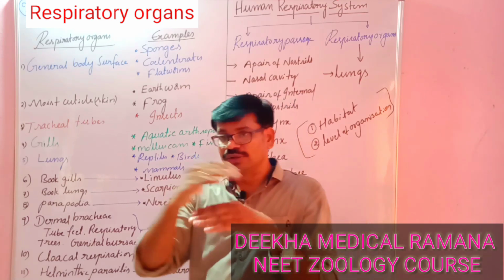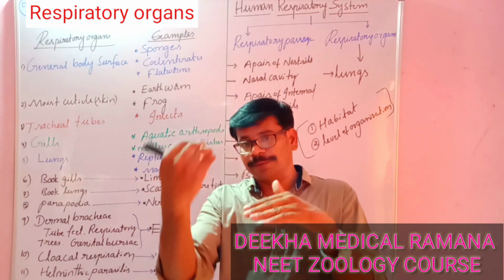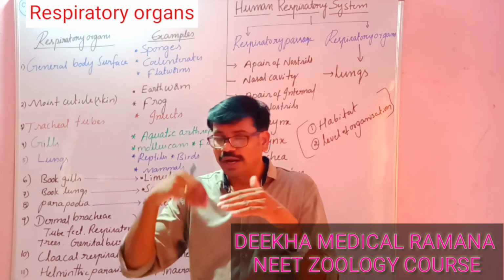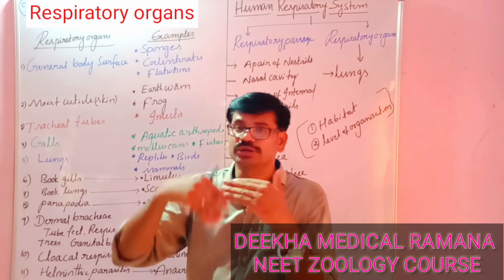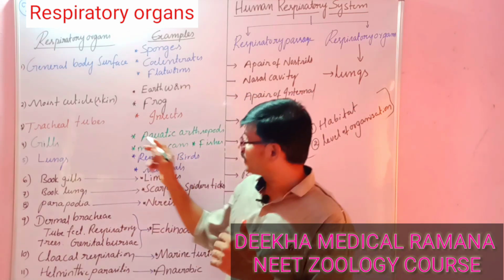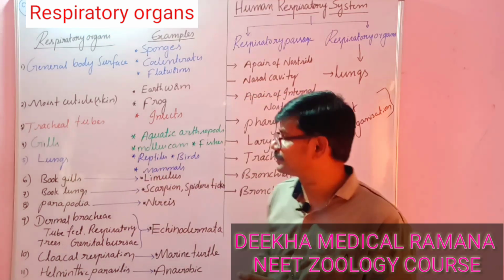Due to the high blood flow, oxygen enters from the atmosphere into the blood through the cuticle, and carbon dioxide leaves from the blood to the atmosphere through the cuticle. So here the cuticle plays an important role in the exchange of gases. Next, you know very well about tracheal tubes or tracheal respiration, right?